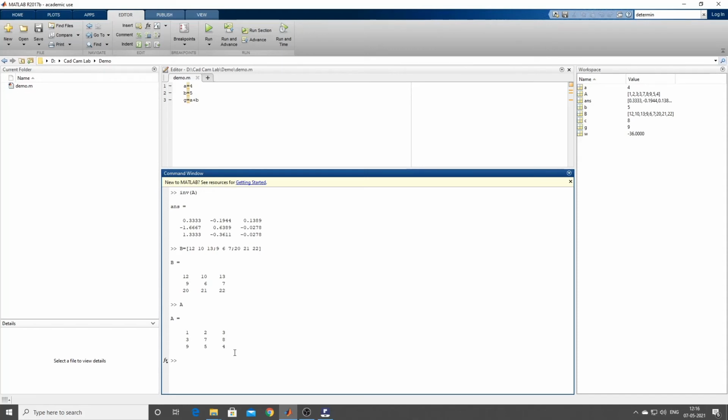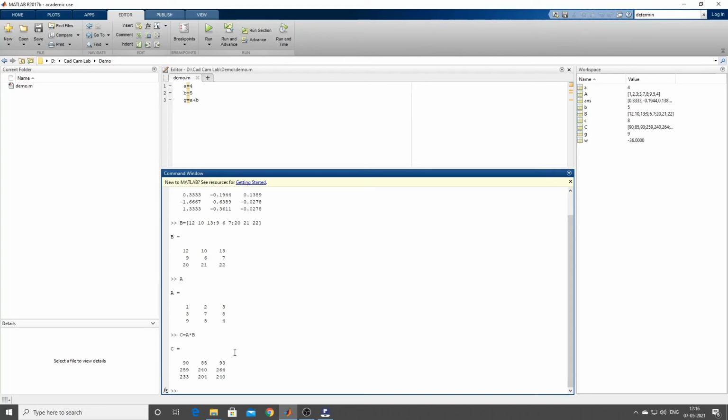So what are the operations that we can do with two matrices? Multiplication, addition, everything, right? So let us see. Let us define one more, C equal to. So I will give just A dot B. See? Since the order of A and B are the same, it will do matrix multiplication. You know how to do matrix multiplication, right? Particular row into column, like that. So like that it is doing.